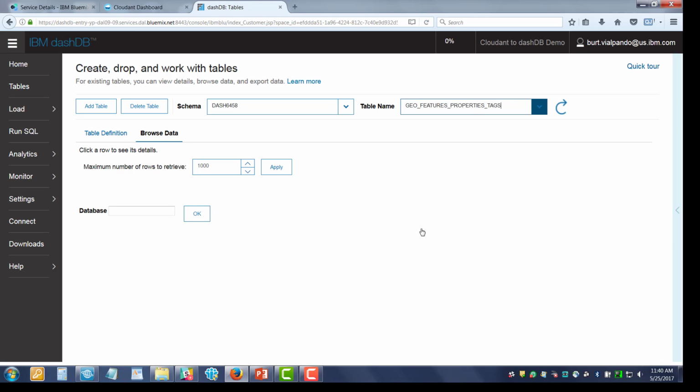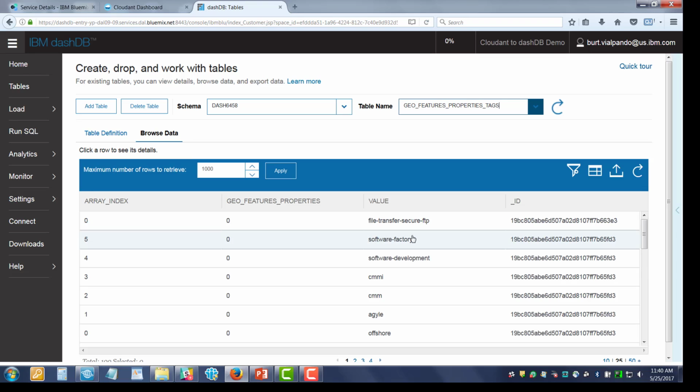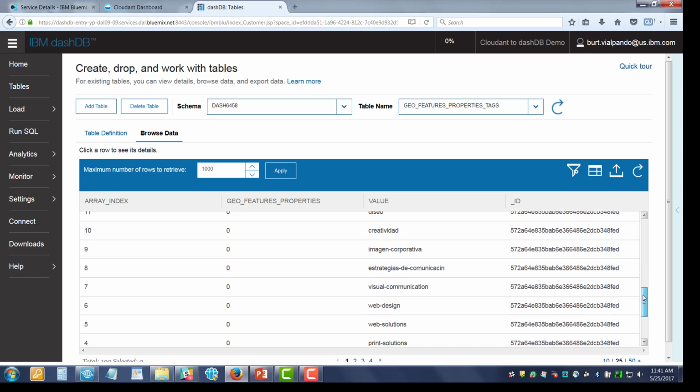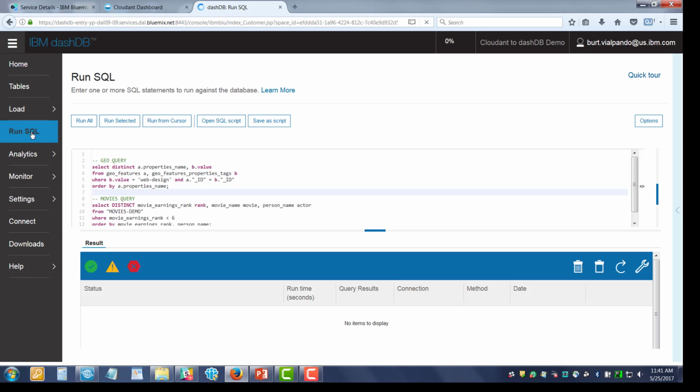And this was taken right out of the JSON data and put into a group of tables, and this shows that there, as an array index, there's more than one value for each of the geo properties ID. And these values describe what the property does, like web design or web development or creative ad or whatever this stuff is here, visual communication. Okay, so that's data. Now I have a relational table, so I can start doing my analytics on it.